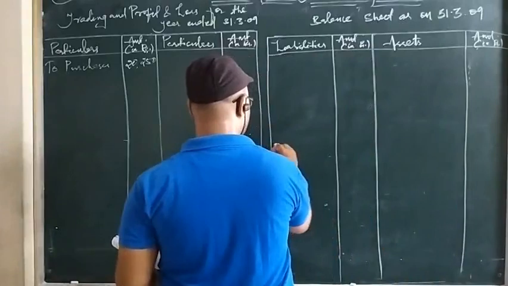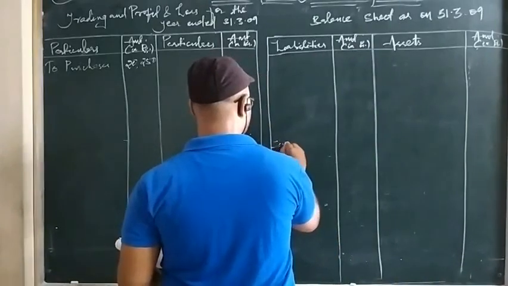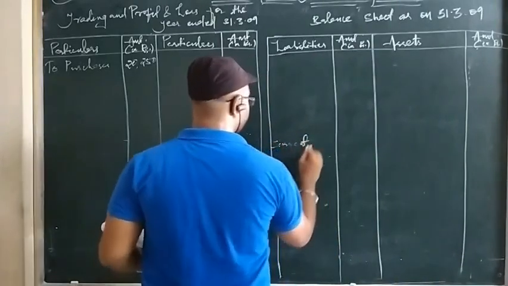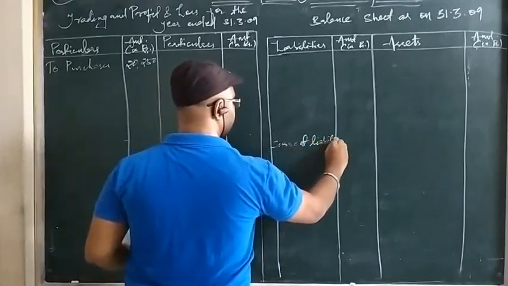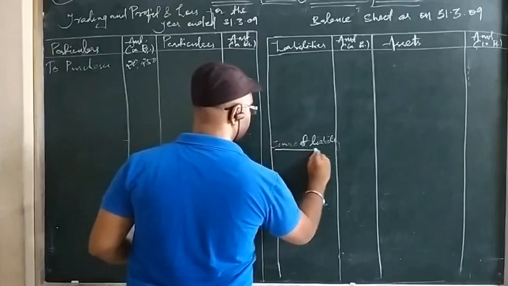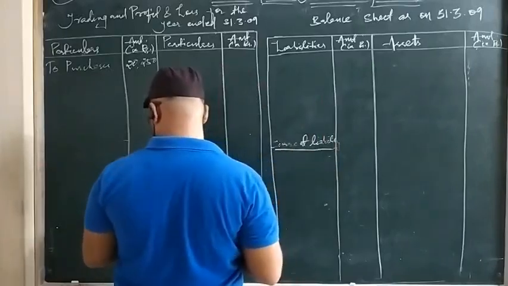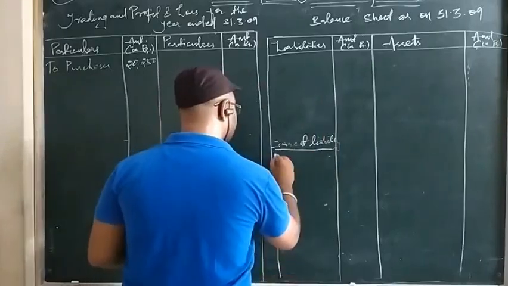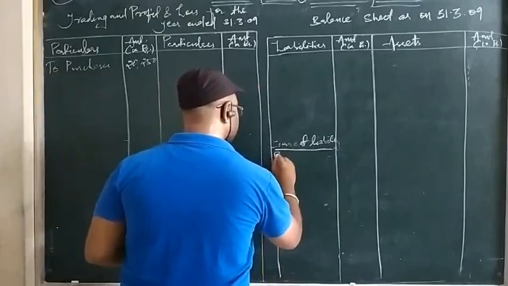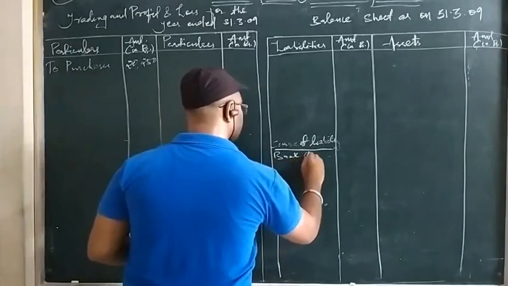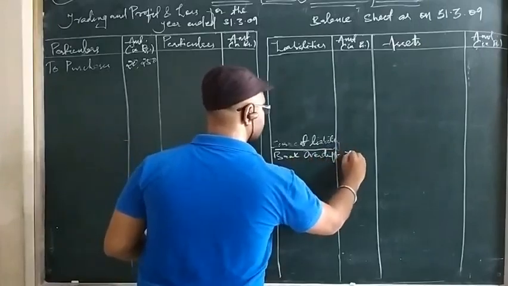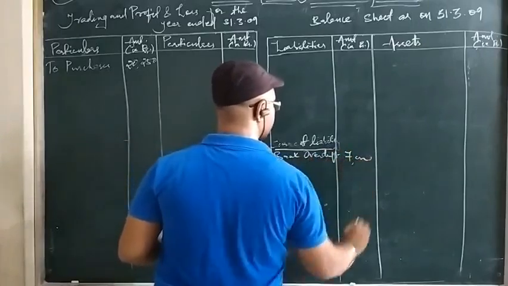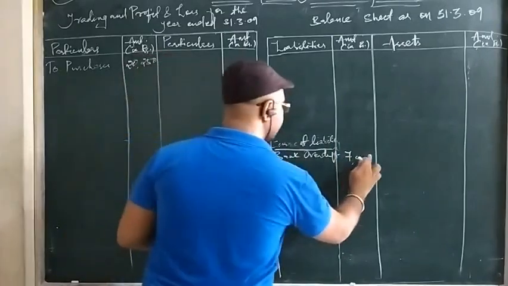So under current liability we have bank overdraft 7,000.